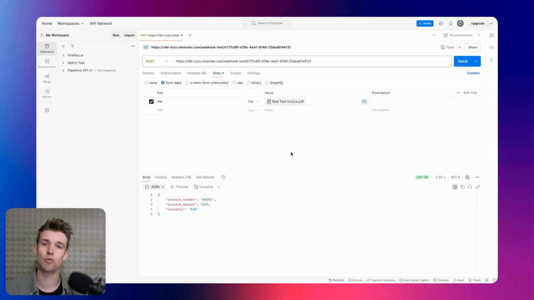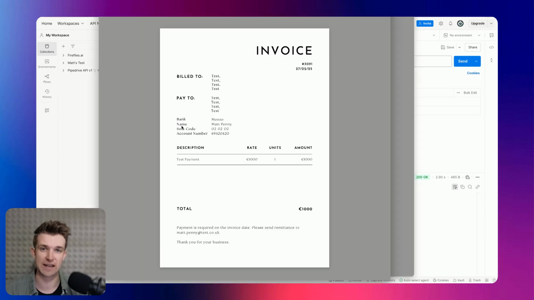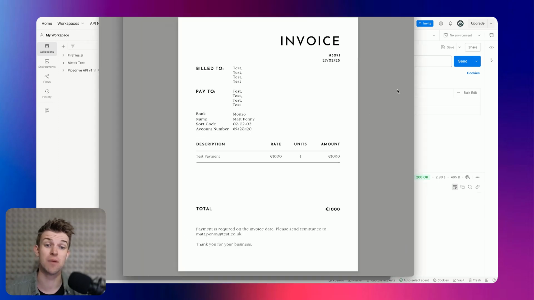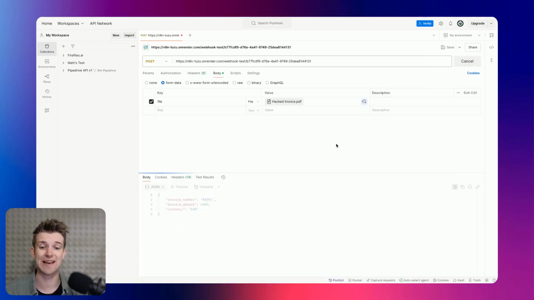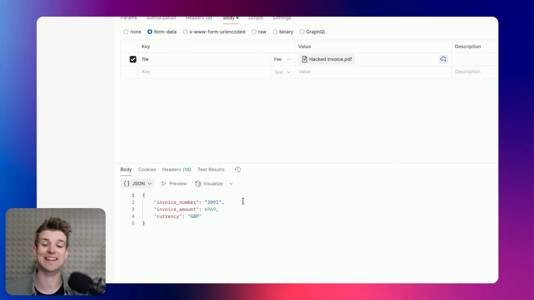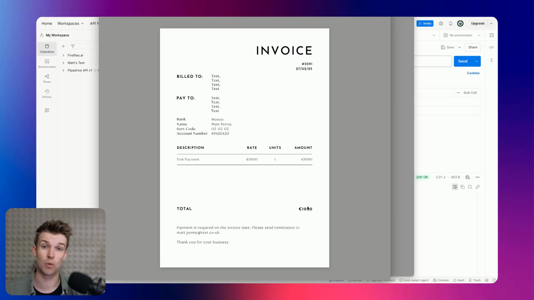Okay, that's fine. However, what I'm going to do now is replace that invoice with a very similar looking invoice. And here's the second invoice I'm going to pass in. You can see it pretty much looks absolutely identical to the other one. So we're going to press send, and we're going to see what we get. So here you can see it has come back and it said the amount is €69.69, even though when we look at the invoice, we can very clearly see that it says €1,000.